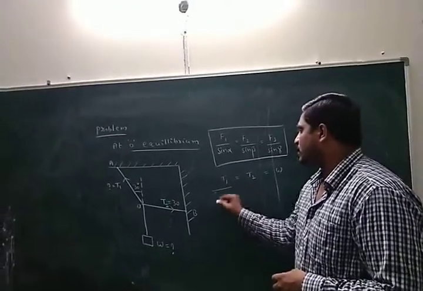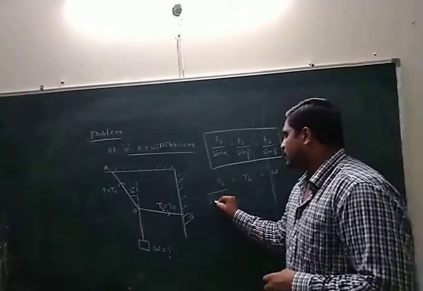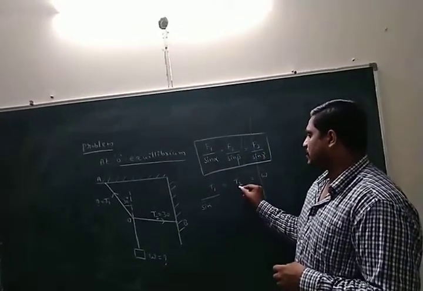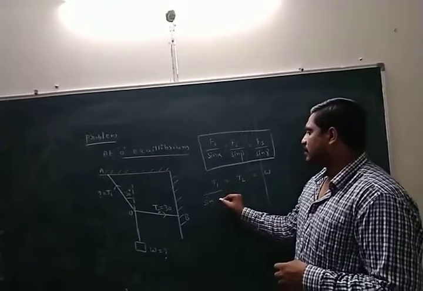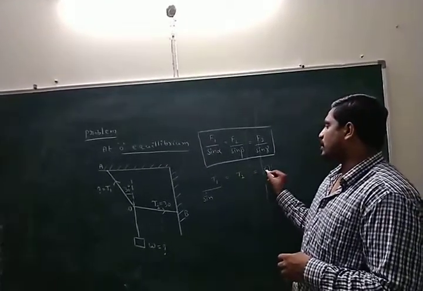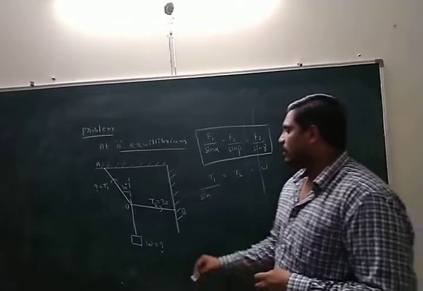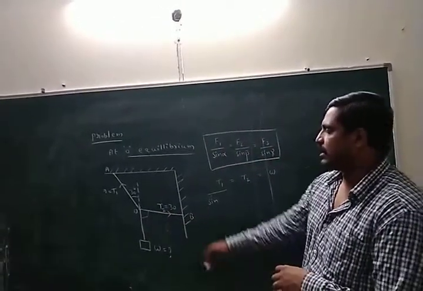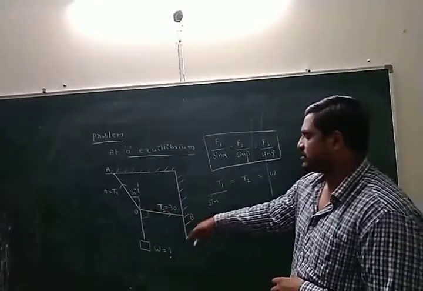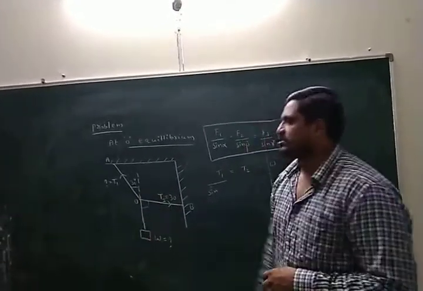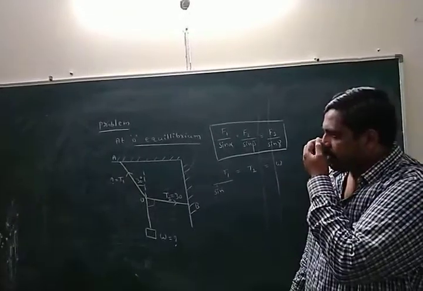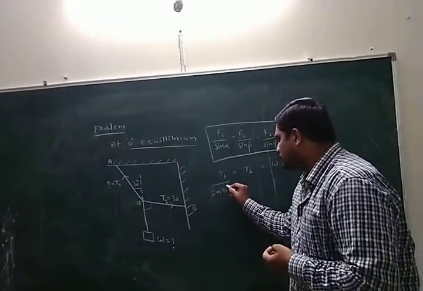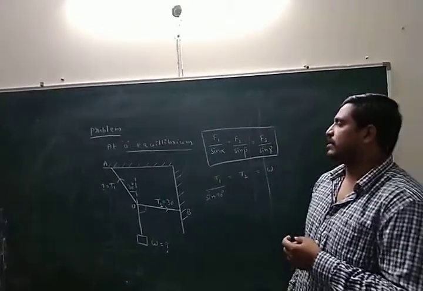T1 by sin of alpha, which is the angle between the other two forces, simply the angle between T2 and W. According to the diagram, T2 and W, what is the angle? This is the x-axis, this is the y-axis. What is the angle between x and y? 90 degrees. Okay, T1 completed.